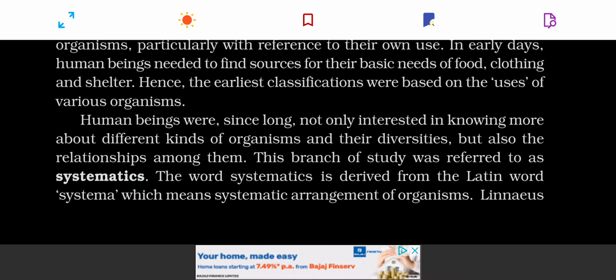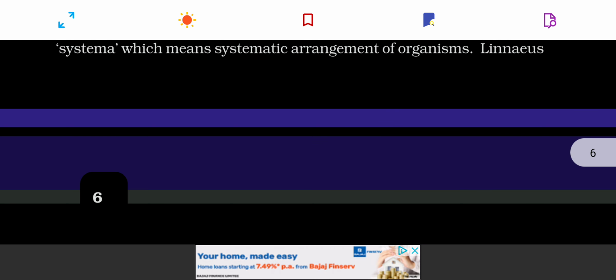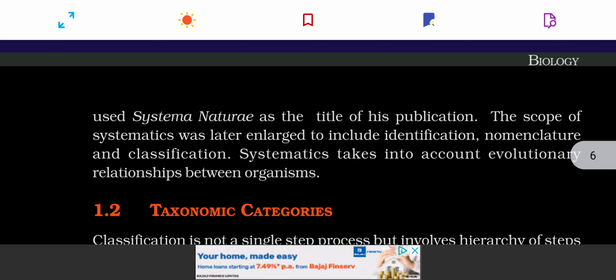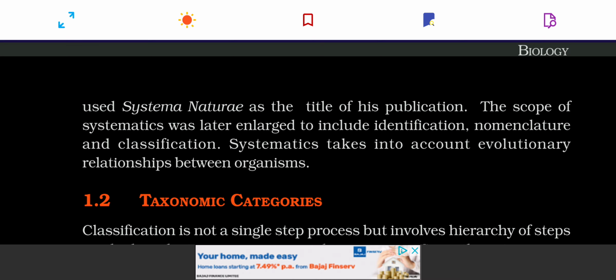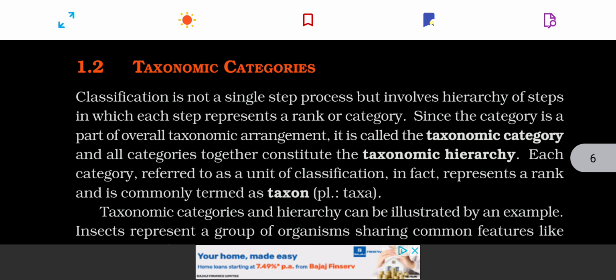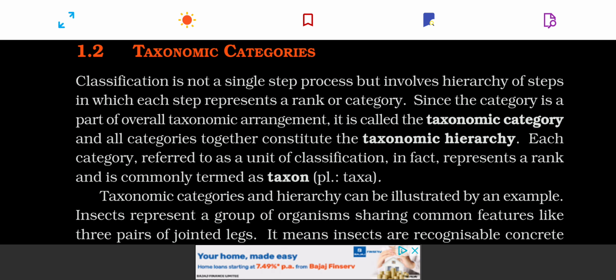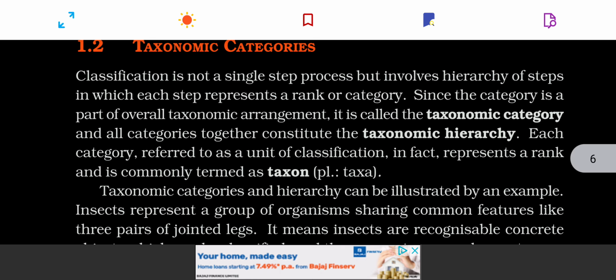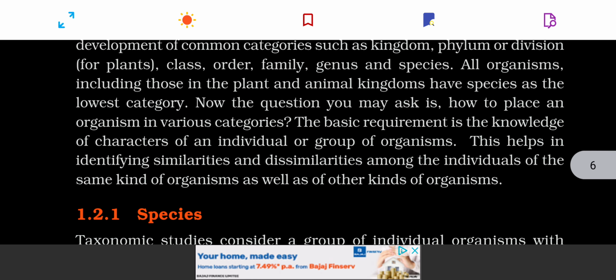Indeed, Linnaeus wrote a book known as Systema Naturae about these rules of taxonomy and finding the evolutionary relationships among the organisms. This book was known as Systema Naturae. So then there are taxonomic categories. You see, there are different taxonomic categories. We have to study the taxonomic hierarchy for this.